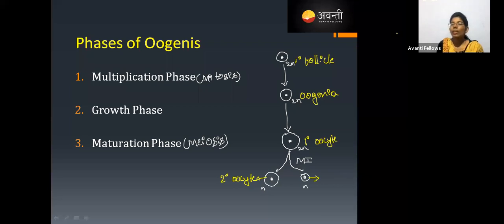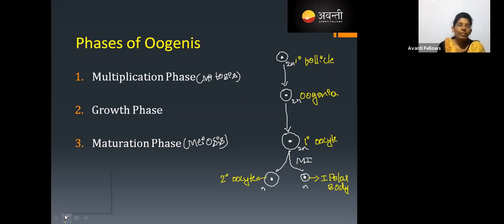This is the polar body, but we are giving a number for this. That is the first polar body, or the primary polar body. Yes, this is the first polar body.